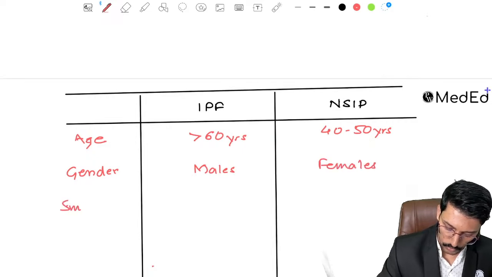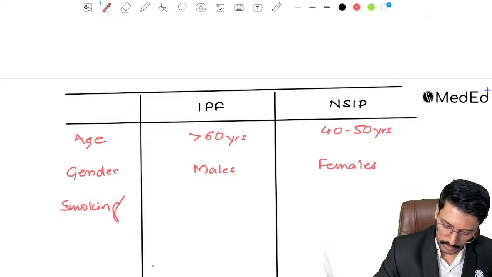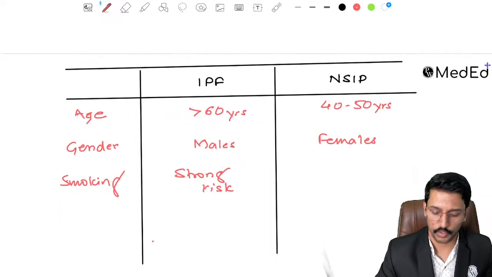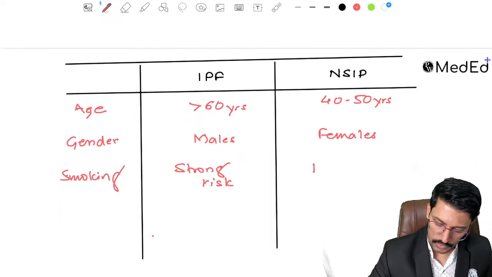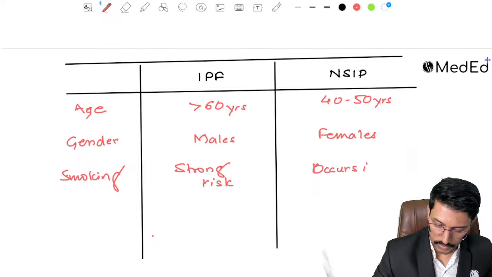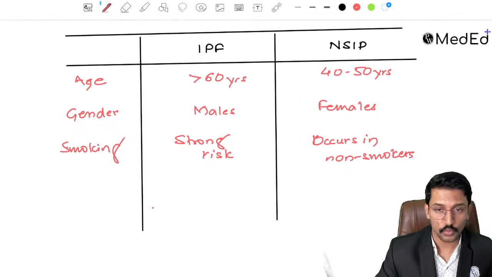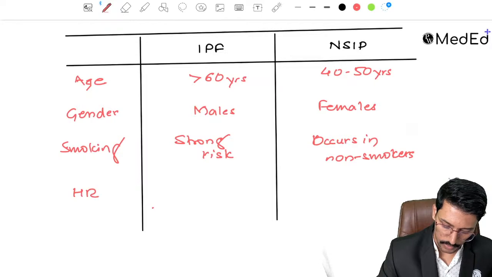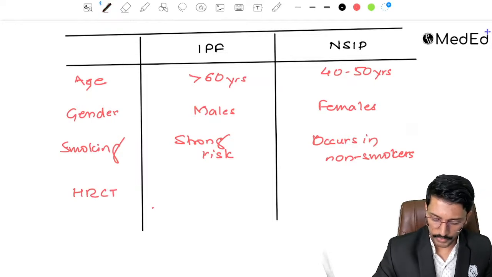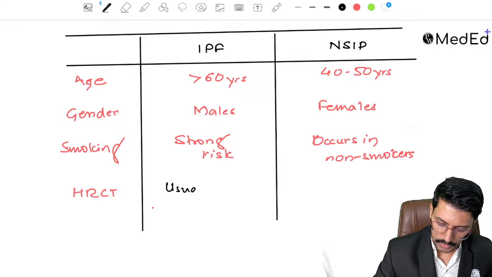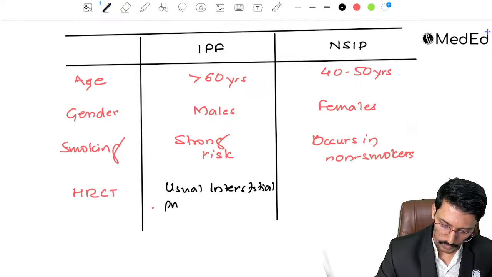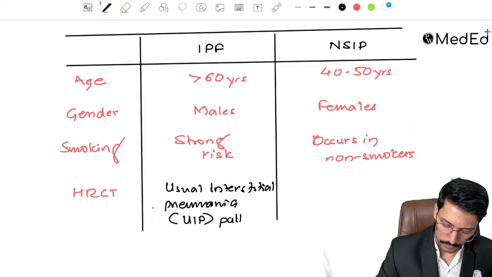Okay, when it comes to smoking history, smoking is a strong risk factor for development of IPF, right? NSIP usually occurs in non-smokers. Okay, now how do these two differ on HRCT imaging? On the HRCT we get something known as the usual interstitial pneumonia or UIP pattern.